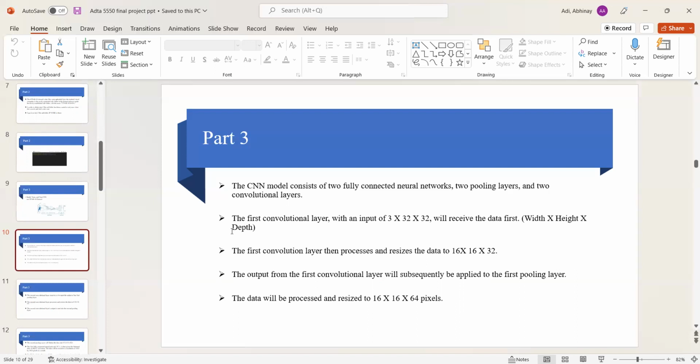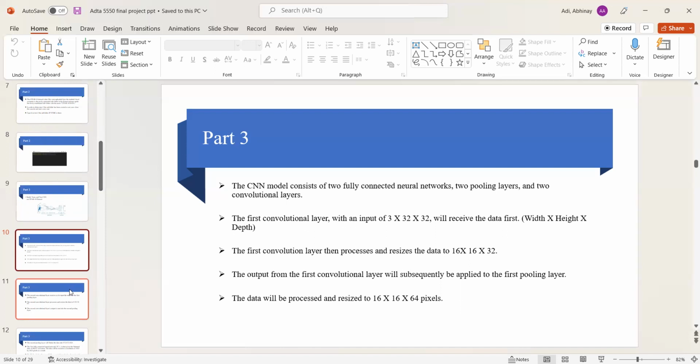That's the width, height, and depth. The first convolutional layer then processes and resizes the data to 16 by 16 by 32. And next, the output from the first layer will subsequently be applied to the first pooling layer. The data will be processed and resized to 16 by 16 by 64 pixels.